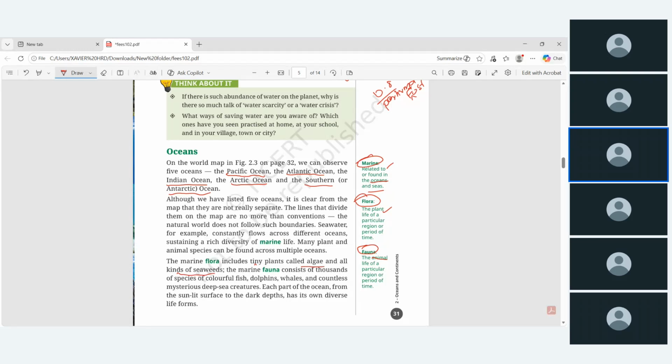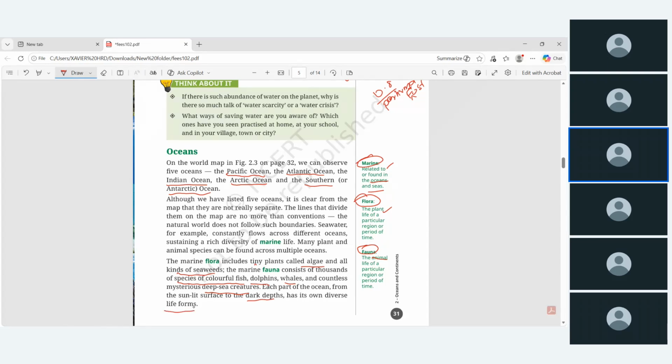And marine fauna, just now we have seen thousands of species of colorful fish, dolphins, whales, and countless mysterious deep sea creatures. அதாவது deep sea na sudden ஒரு 4000 5000 மீட்டர் கீழே போச்சுன்னா the light will not reach the seabed, but at the same time the seabed also has some sea creatures. Okay, so each part of the ocean from the sunlit surface to the dark depth has its own diverse life